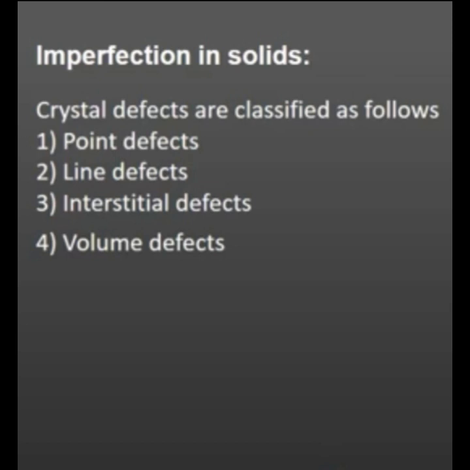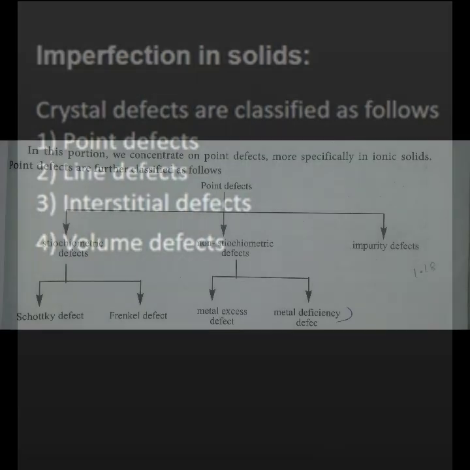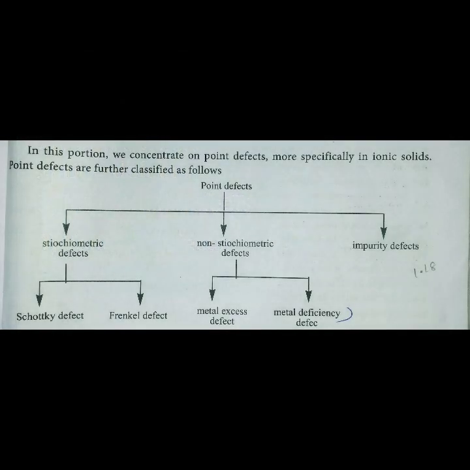Crystal defects are classified as follows. There are 4 types. One is point defects, second line defects, third interstitial defects, and the fourth one is volume defects. The point defects will be explained first in this topic. Point defects may be classified into 3 types: one is stoichiometric defects, second non-stoichiometric defects, and third impurity defect.